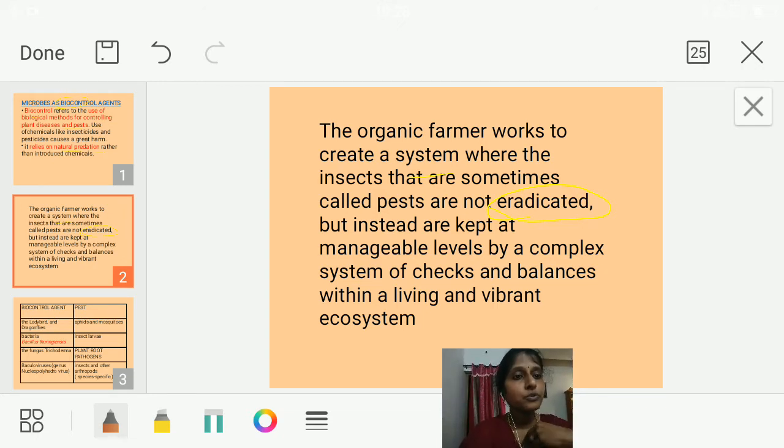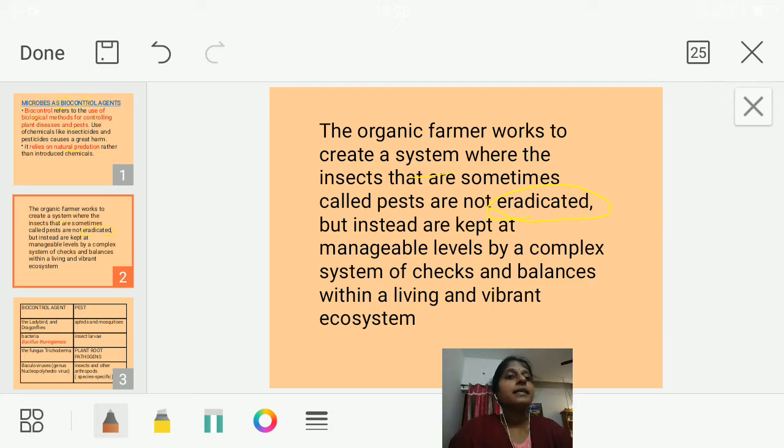So what we are going to do is just check the balance. Check the balance means what? We are going to control it by biological methods, wherein we are not going to allow it to grow in large numbers, okay. So that much amount will not be produced. To some extent we are going to control the pest so that much harm to the crop is not caused and the farmer is benefited, okay.